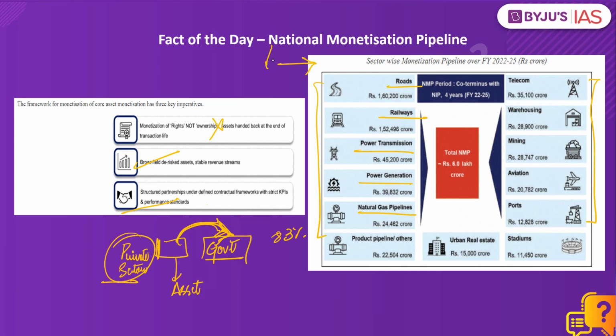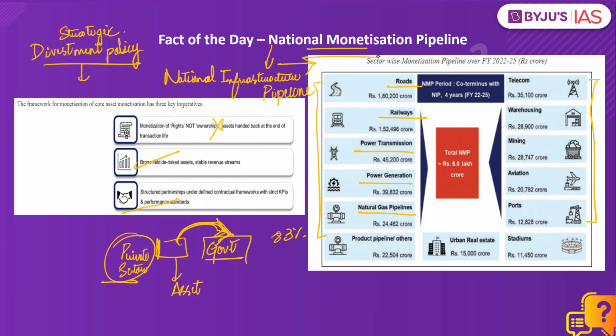Please note that the period for the National Monetization Pipeline has been decided to be coterminous with the balance period under the National Infrastructure Pipeline. Also note that the National Monetization Pipeline is in line with the government's strategic divestment policy. So ultimately, the end objective of this initiative is to enable infrastructure creation through monetization, where both the public as well as the private sector will collaborate.